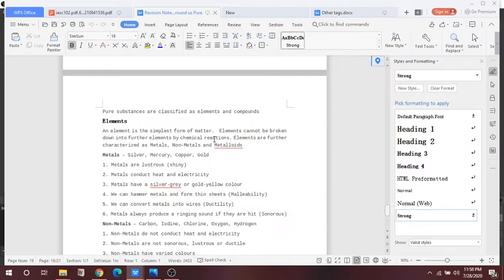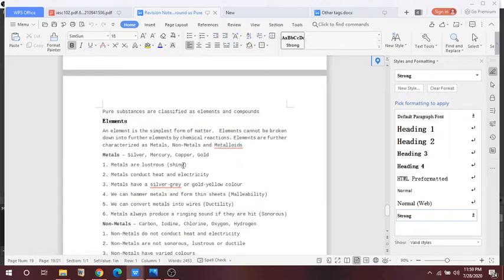Oxygen, O2, is a molecule, it is not an element. Suppose nitrogen, only N, I am considering only N. Suppose Na, that is sodium. For example hydrogen, H, not H2, you have to consider only the element, not the molecule or the compound. So we consider element is the simplest form of matter.